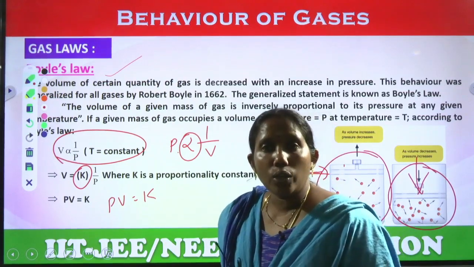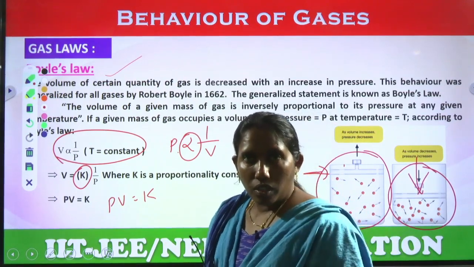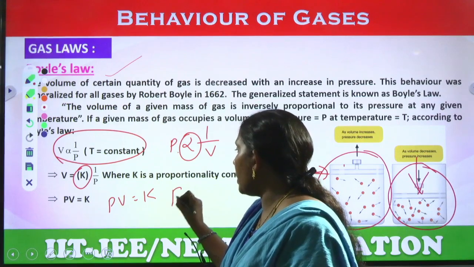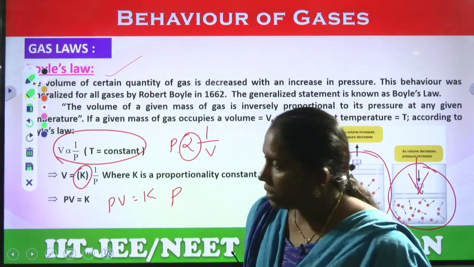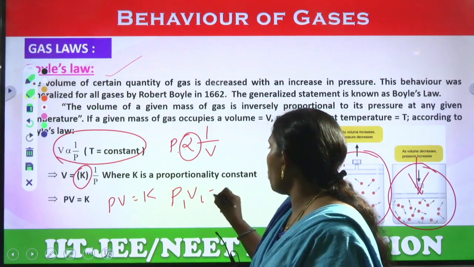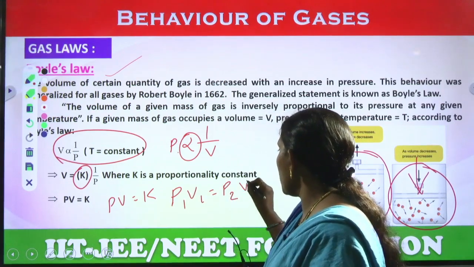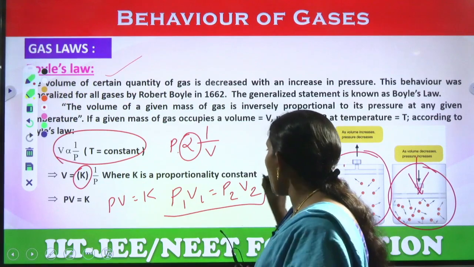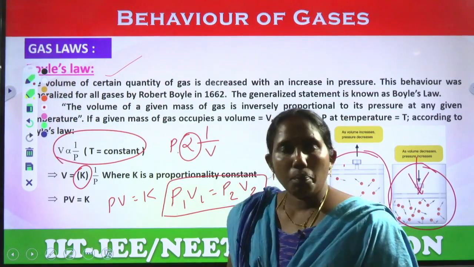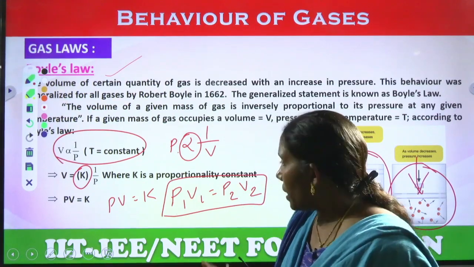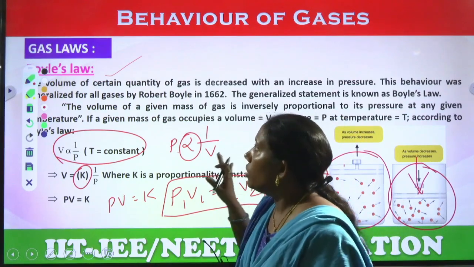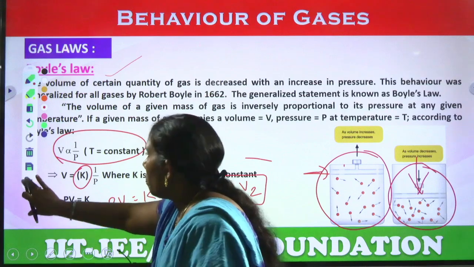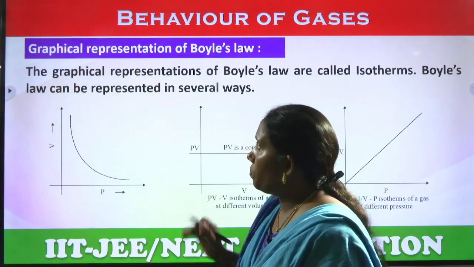PV equals constant. If you apply this for two different gases, then P1 V1 equals P2 V2. This is the formula for Boyle's law.